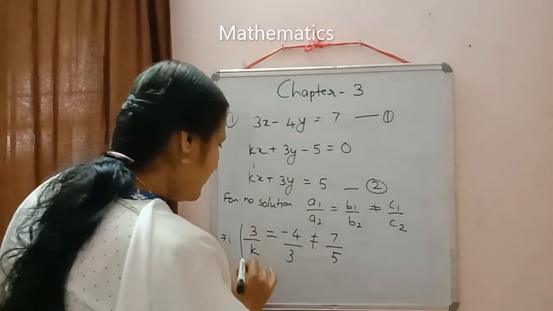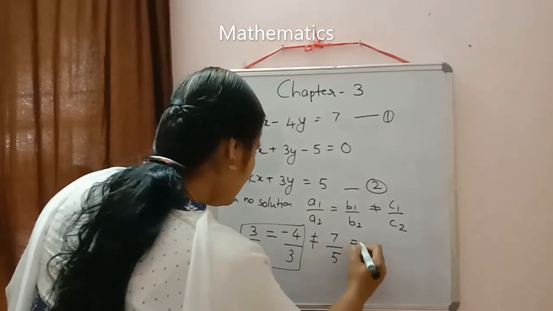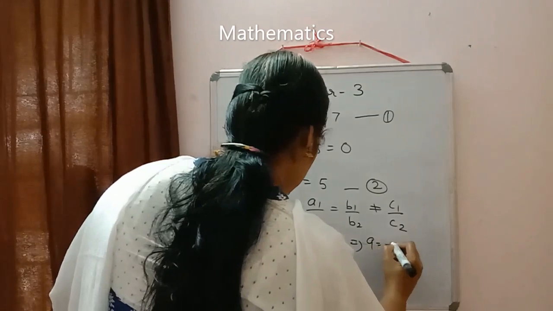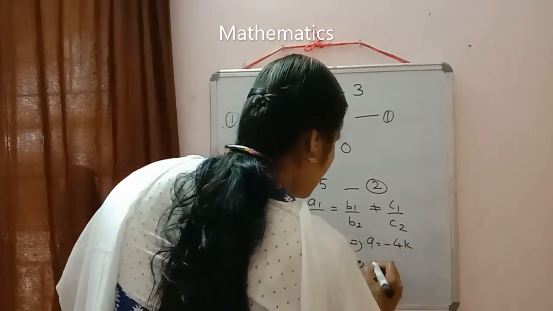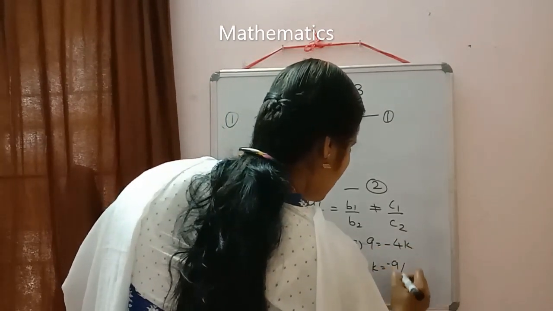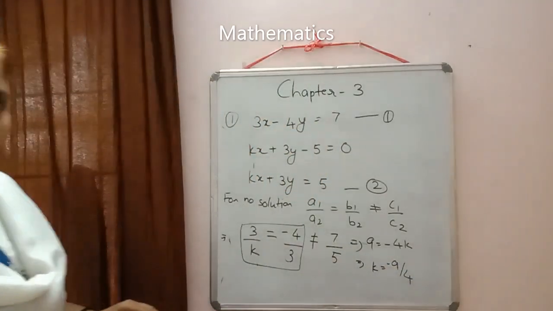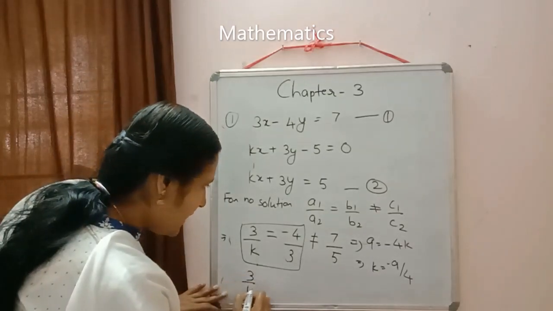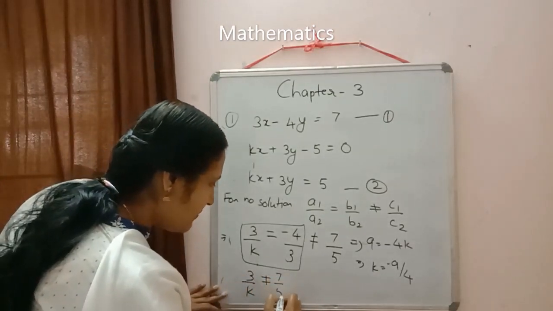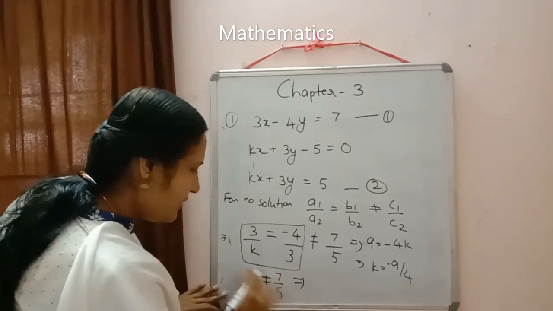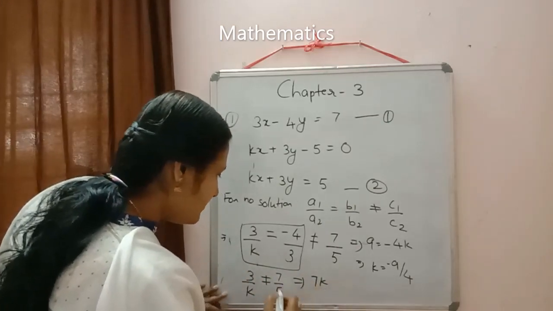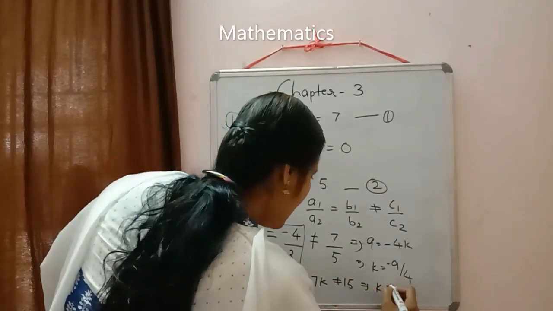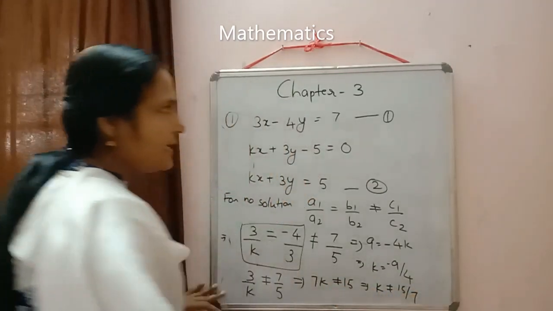Now first we can simplify these two. We'll check what will come. Again cross multiplication, then we will get 9 is equal to minus 4k. Then from here we will get k is equal to minus 9 by 4. Now if we compare this one, what will come? 3 by k not equal to 7 by 5. So from here if we do the cross multiplication, it will come 7k not equal to 15, or k not equal to 15 by 7.